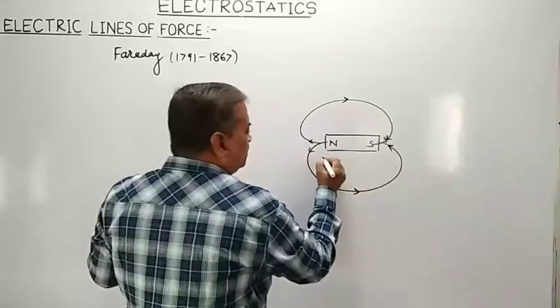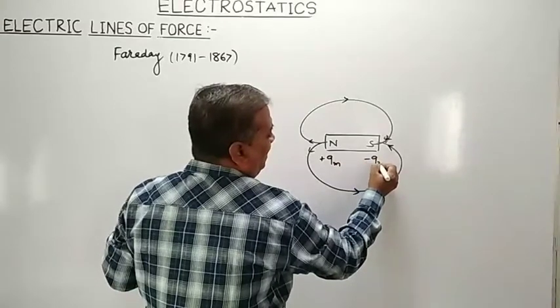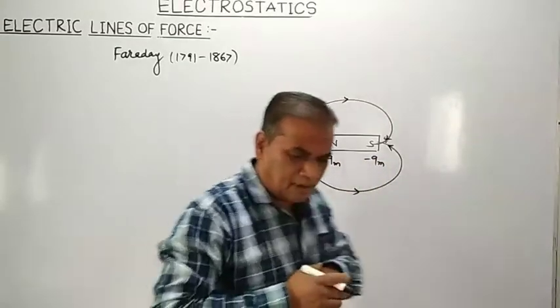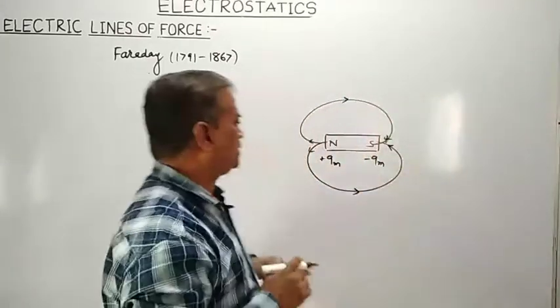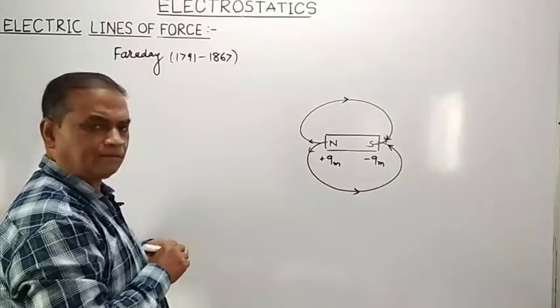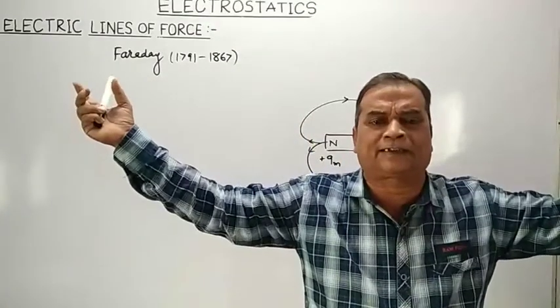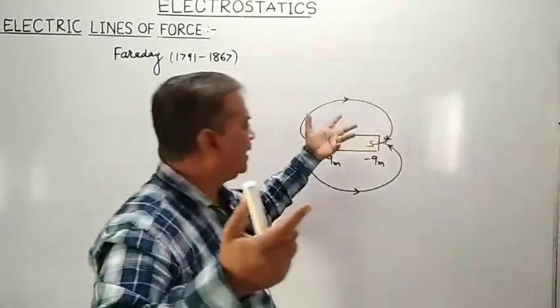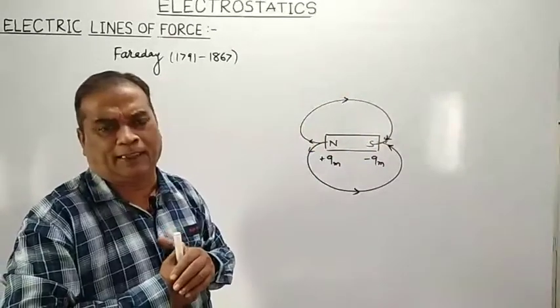Pole strength of the North Pole is plus Qm, pole strength of the South Pole is minus Qm. So as far as the magnetic dipole is concerned, from the North Pole magnetic lines of forces emerge out, and at the South Pole they come to end.